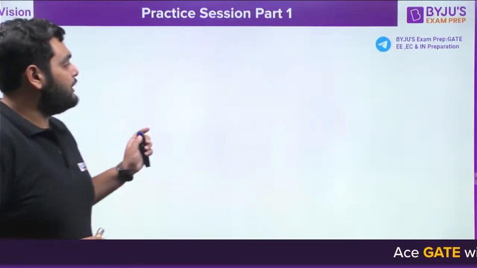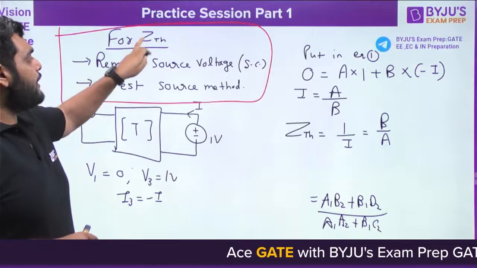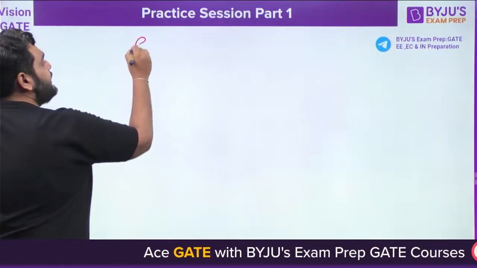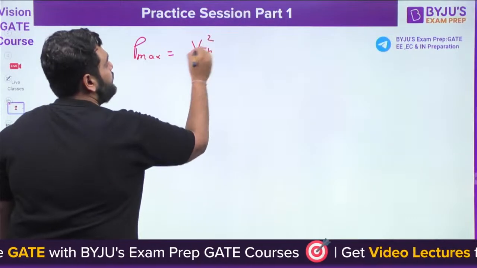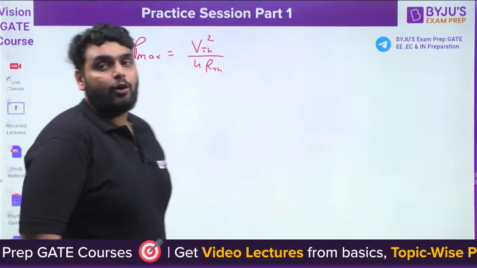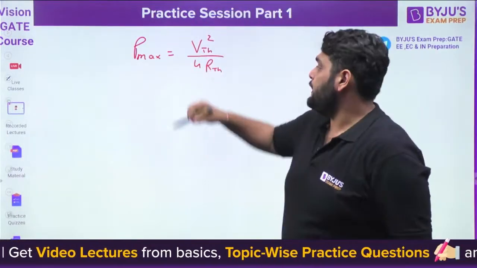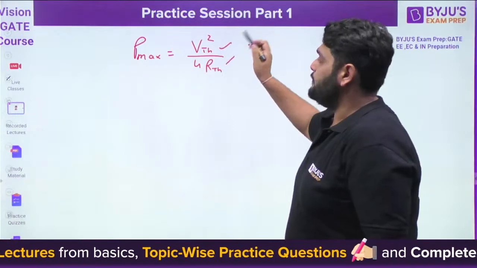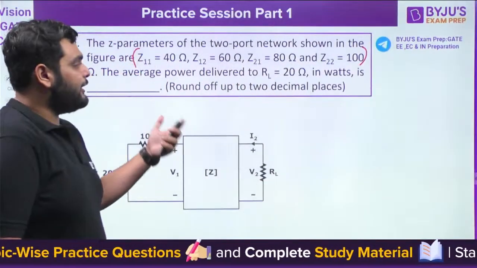In the last question, I already discussed how to find out VTH and ZTH. So once you have VTH and ZTH, can you write down the maximum power formula? It is equal to VTH whole square divided by 4 times RTH. So for the maximum power theorem, you just need to find out VTH and RTH. Okay. But here we have to find out the average power delivered to RL.